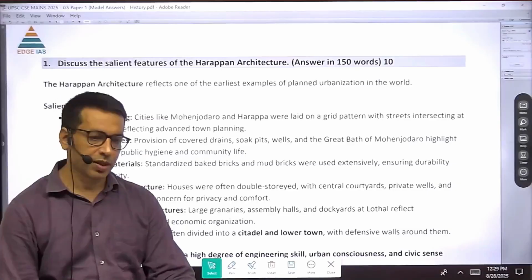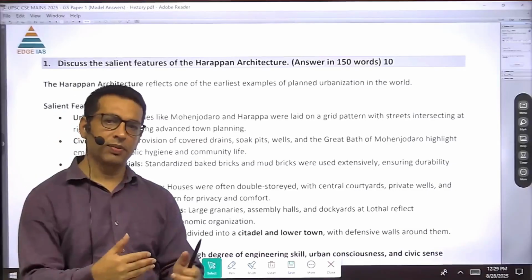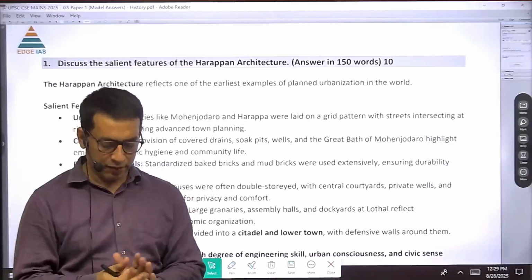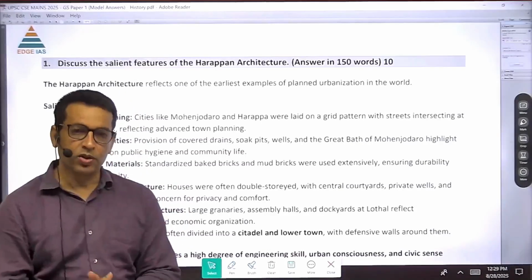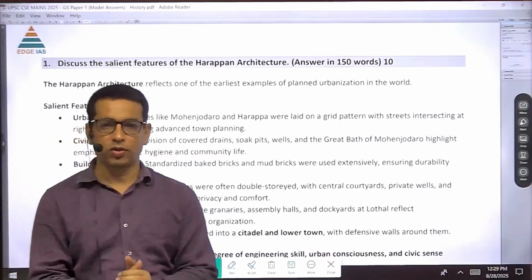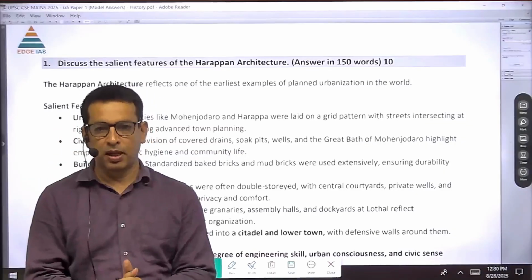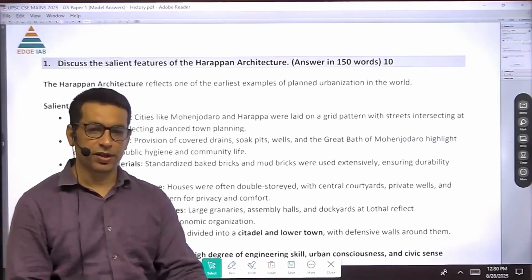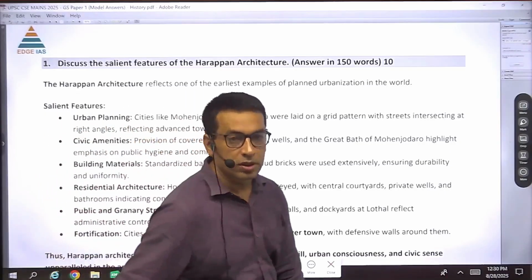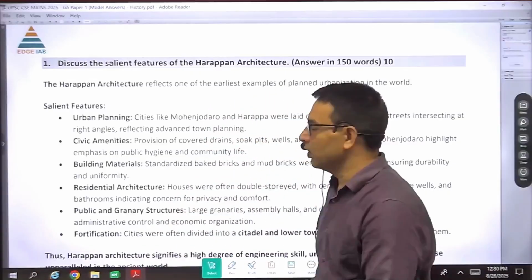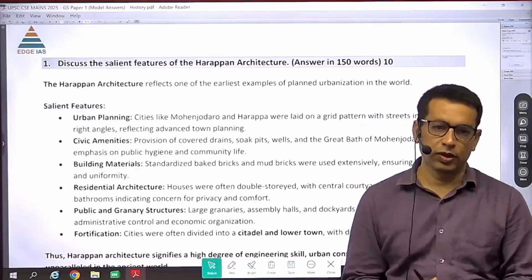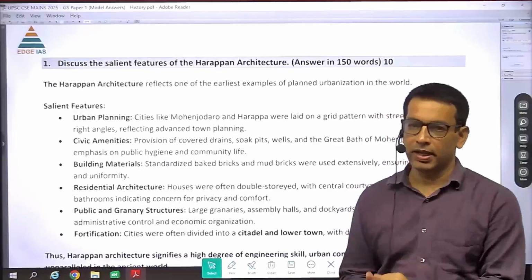6 questions. So 3 questions they have asked from the art and architecture and art and culture field, then 1 question from modern India, 1 question from the post-independence part, and the last question from, you can say, world history. When we talk about these 6 questions asked by UPSC, the first question they have asked is of 150 words, and this carries 10 marks.